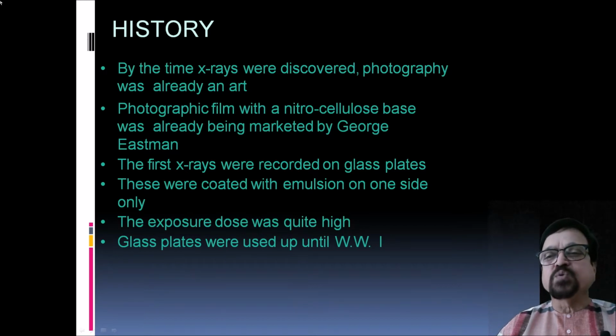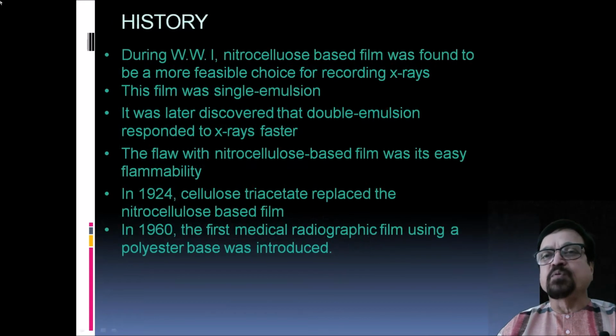The glass plates were used up until World War I, that is WW1. During World War I, nitrocellulose based film was found to be a more feasible choice for recording X-rays. This film was single coated, because the emulsion was coated only on a single side.